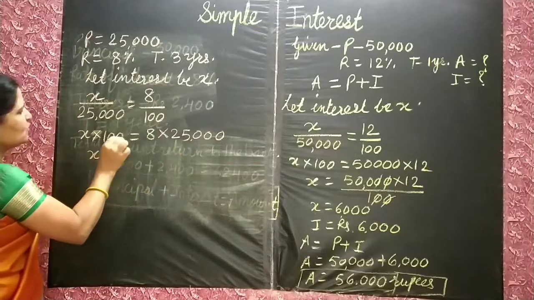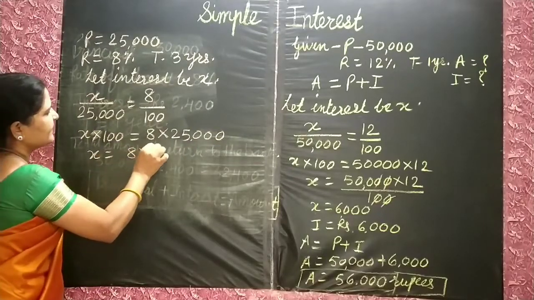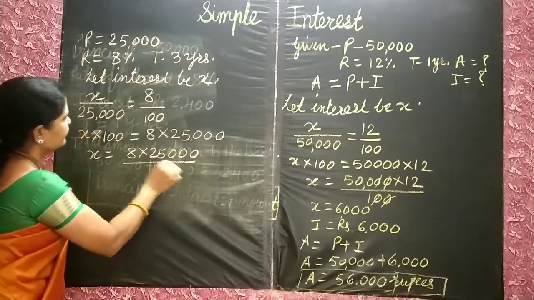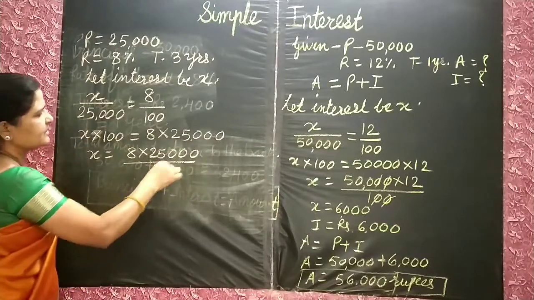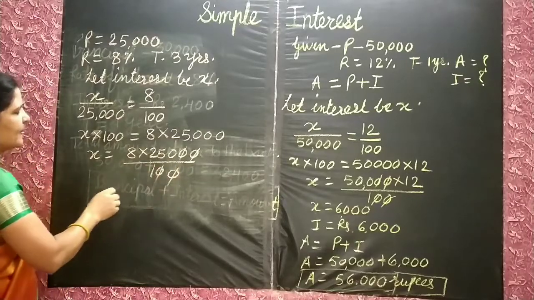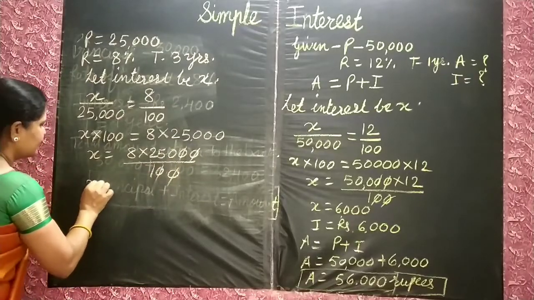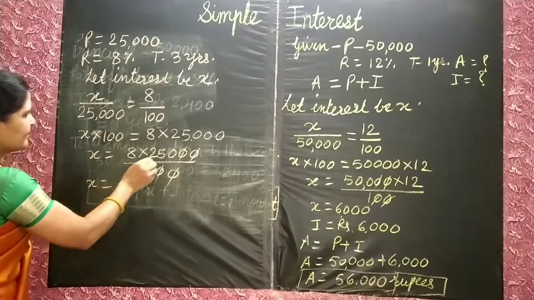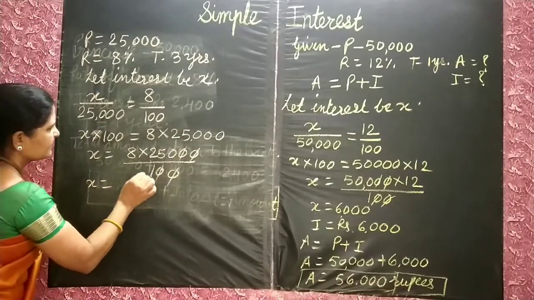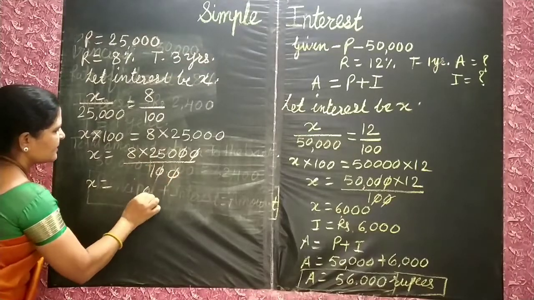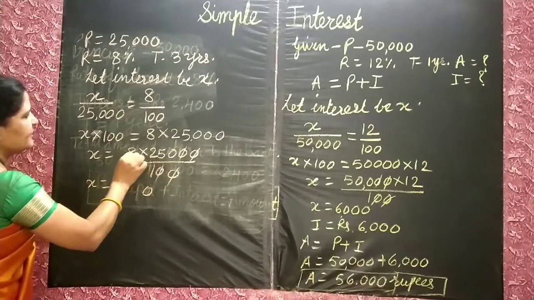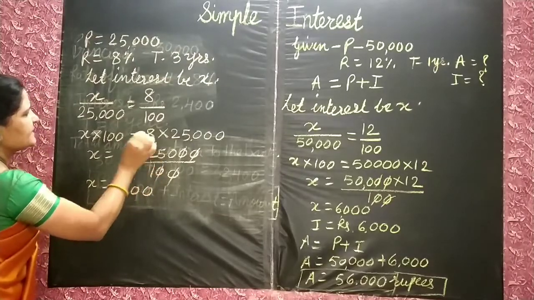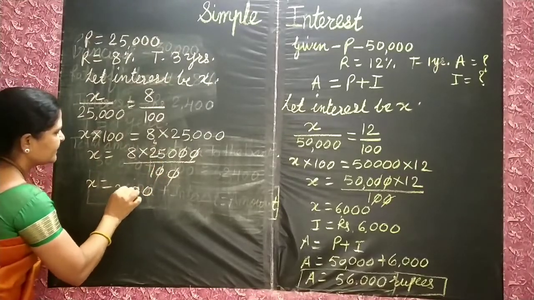Then x is equal to 8 multiplied by 25,000 upon 100. This 100 will come here. Cut 0, 0, 2 zeros. Okay. Then x is equal to 8 zeros are 0, 8 5s are 40, 4 carry, 8 2s are 16 and 4 is 20.